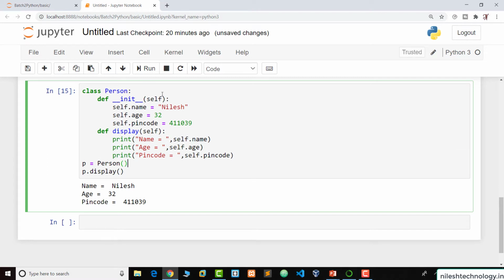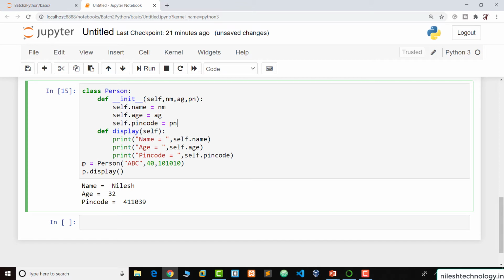Next is the function parameter inside this class. When we pass values to the parameters, for example my person name is ABC, age is 40, and my pin code is, for example, 101010. Now see here, we need to pass the parameters, for example nm, ag and pm. Instead of the fixed values, we assign self.name equal to nm, self.age equal to ag, self.pincode equal to pm.